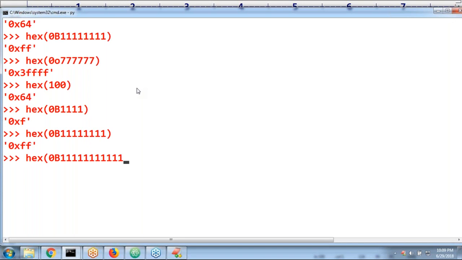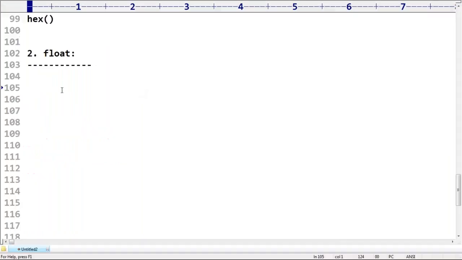Next 1111, 3 F's are going to come. This is one small shortcut. These things are not that much required in our traditional programming. Don't worry, let me continue further, otherwise it will become a pure mathematics session.